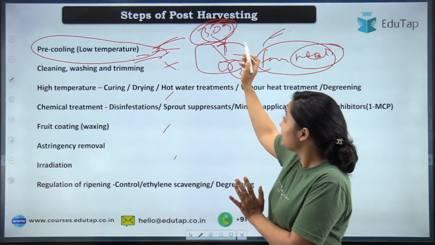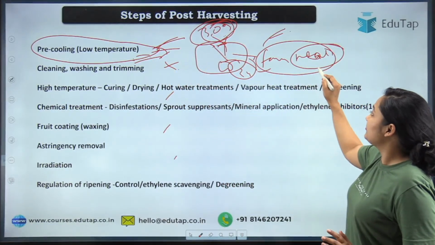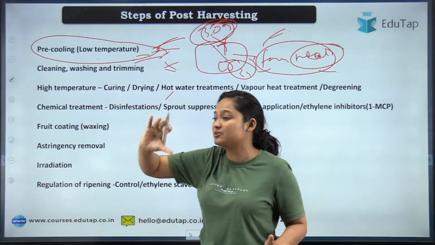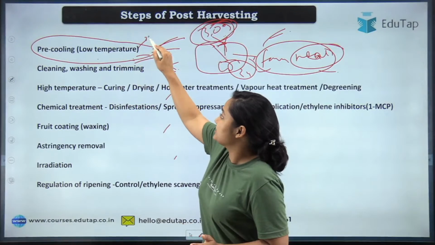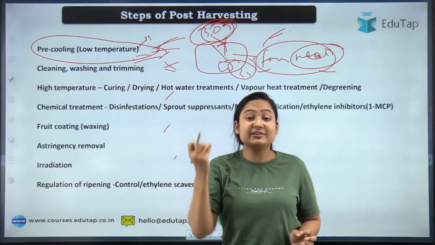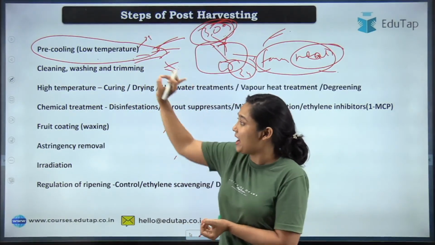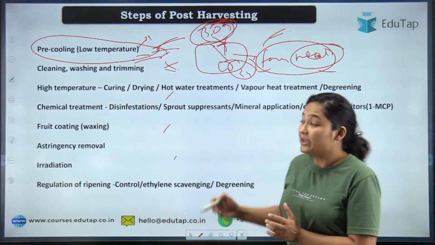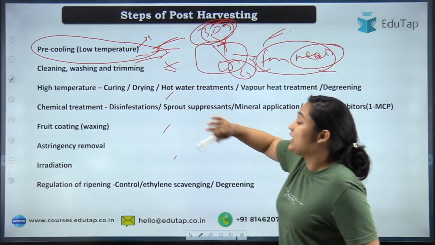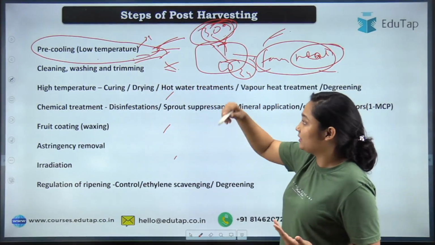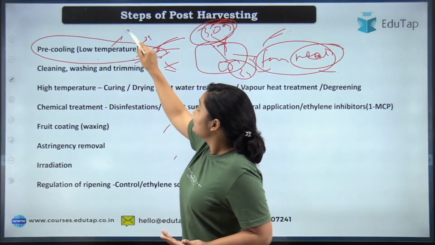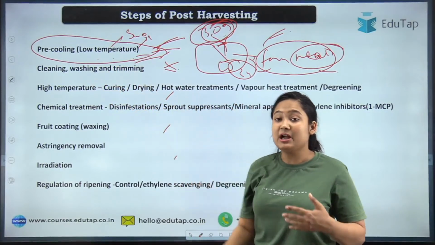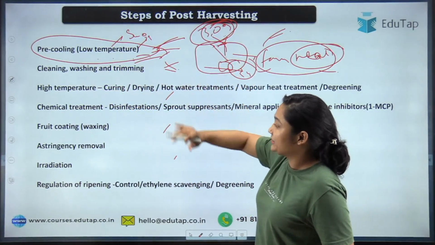Usually in pre-cooling, your farm product, before cleaning, washing and all these steps, is held at a low temperature. After harvesting, it is very important that at every step you preserve your product as much as possible. Even in the pre-cooling step you will see how huge a difference is made if you store your product at low temperature quickly, or if you take more time, the product quality will deteriorate.